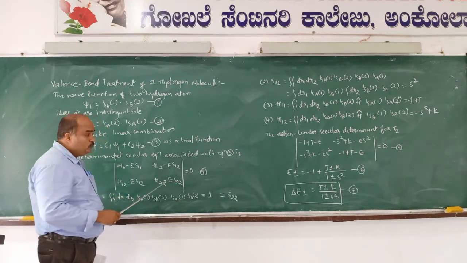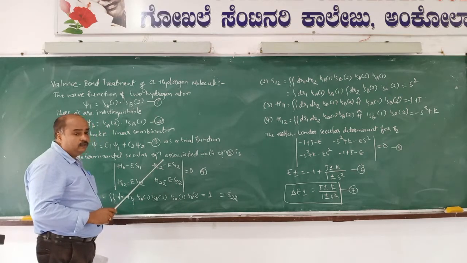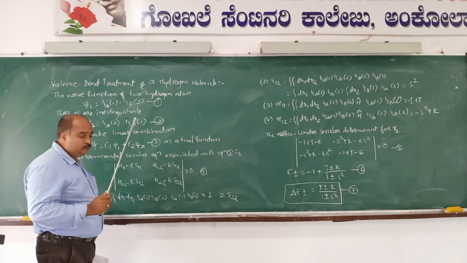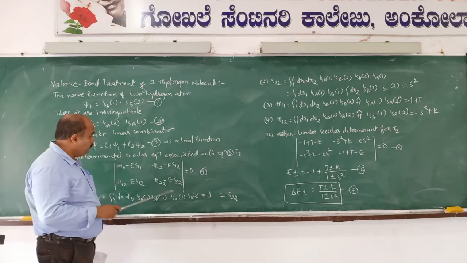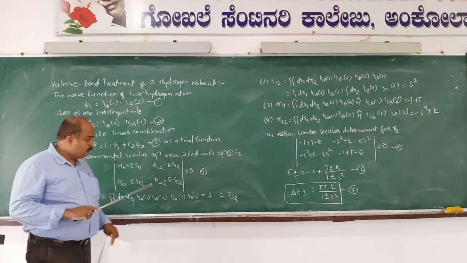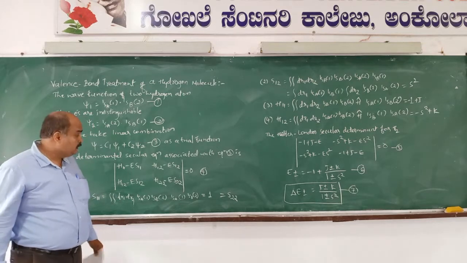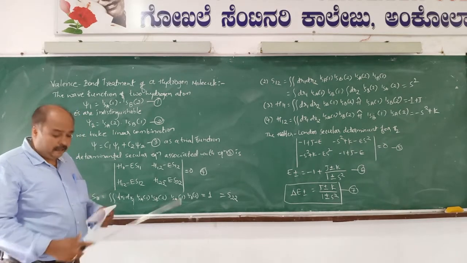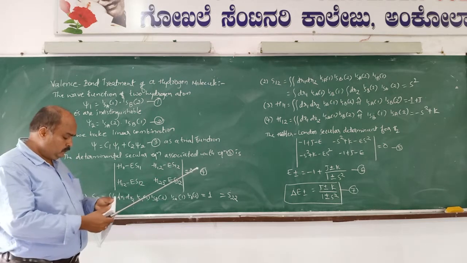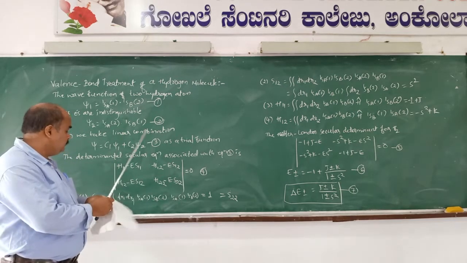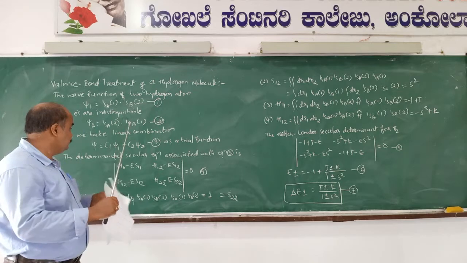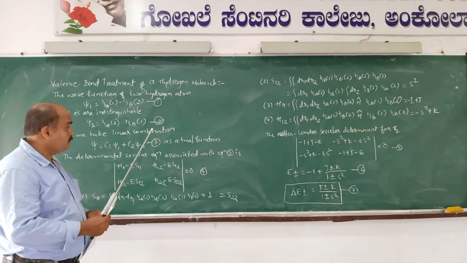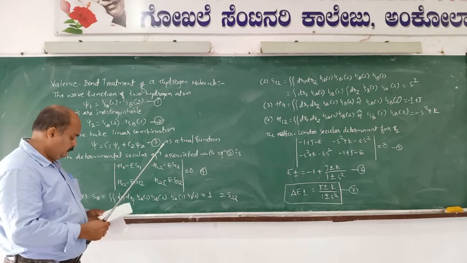It is a 2 by 2 determinantal equation, because this molecule has two valence electrons. This determinant is constituted of four different elements: S11, S12, H11, and H12.